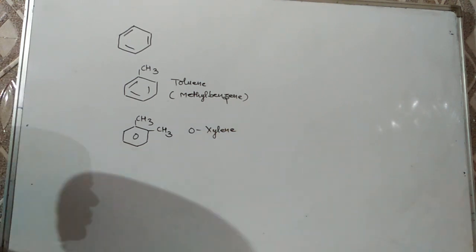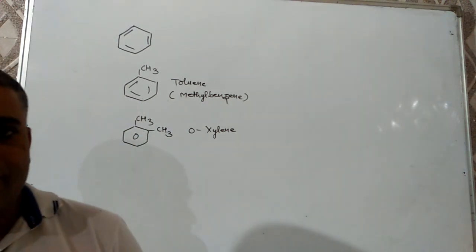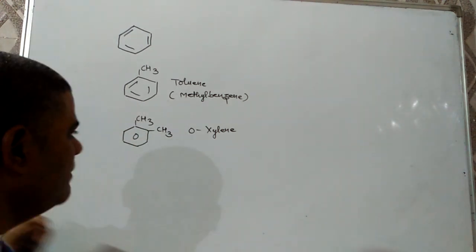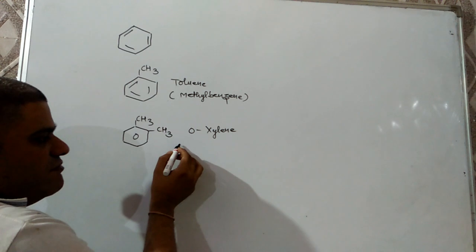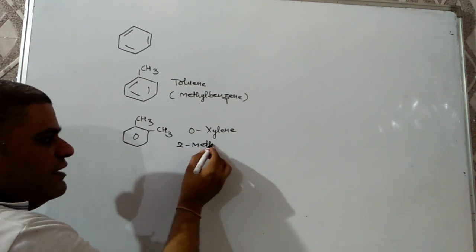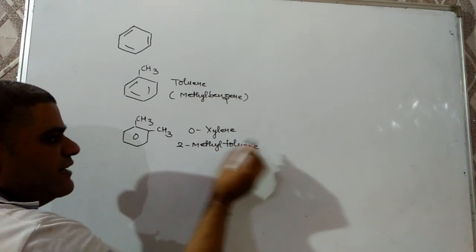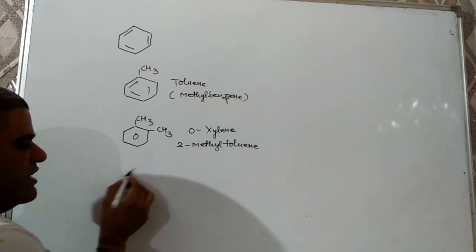Yesterday I mentioned ortho means adjacent, meta means alternate, para means opposite. So it will be orthoxylene, and it may be named as 2-methyl toluene or 1,2-dimethyl benzene.